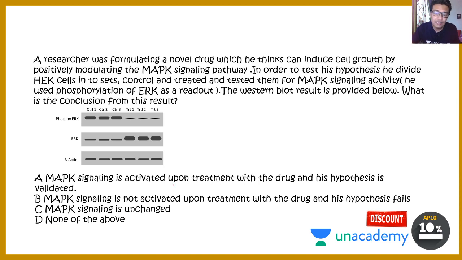So if MAP kinase signaling is active, then ERK would be phosphorylated. So you would get more phosphorylated ERK than normal ERK, right? In this case, instead of getting more phosphorylated ERK, your phosphorylated ERK level has decreased. That is counterintuitive to his hypothesis. The MAP kinase signaling pathway is not activated. Instead, some reduction in phospho-ERK is obtained. So obviously, option B would be the most appropriate option.